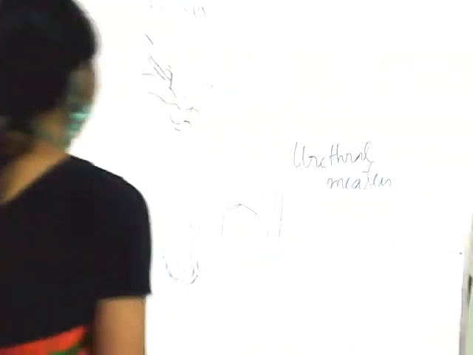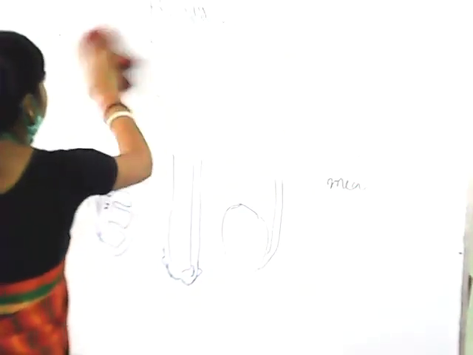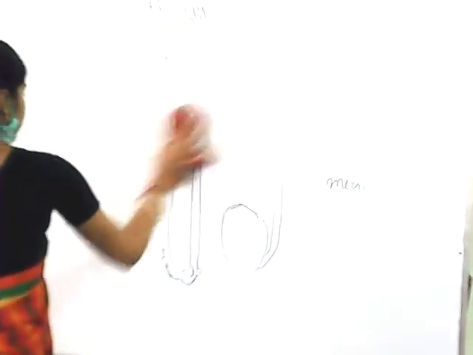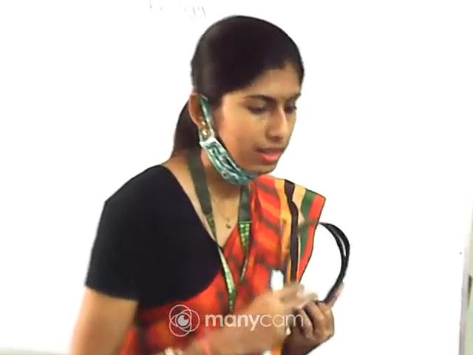Now let me start the female reproductive system. So first again I will start with the position. What is the position of the female reproductive system? Again it is in the lower abdomen, or you can say in the pelvic region mainly. The female reproductive system is mainly made up of a pair of ovaries, after that the fallopian tube, after that the uterus, then the cervix and vagina. And some external genitalia will also be present in the case of female.